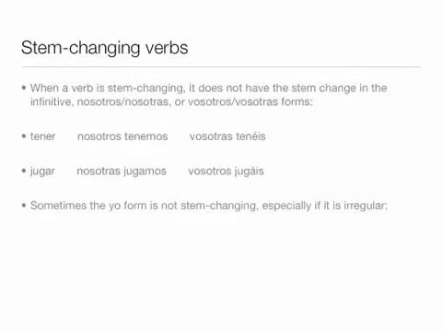There are times that you have irregular verbs where the yo form is not stem changing. You saw that with tener, which is tengo, and venir, which is vengo. Those two are stem changing verbs, but because their yo form is irregular, there is no stem change in the yo form.